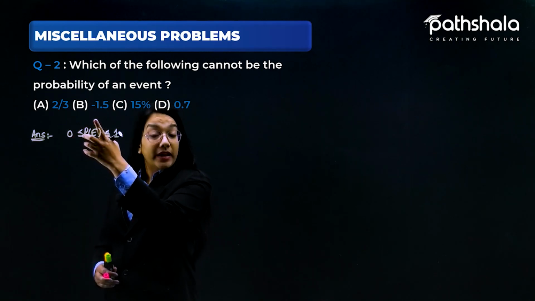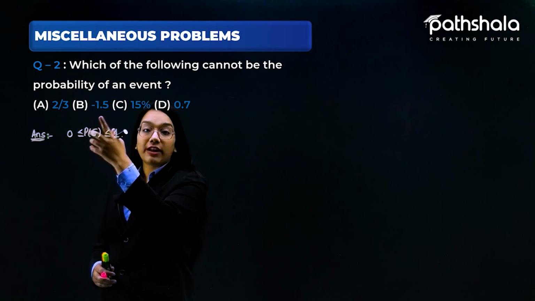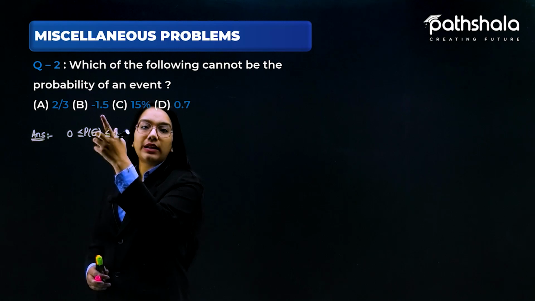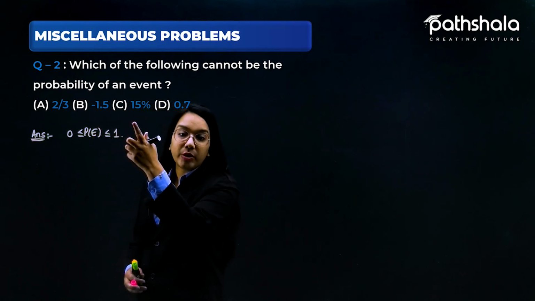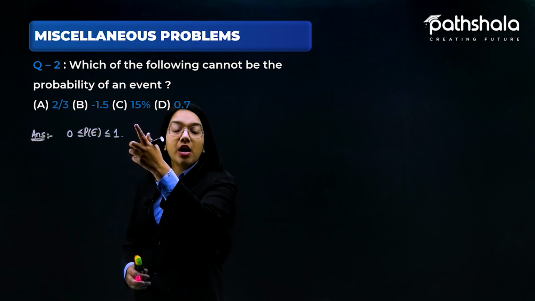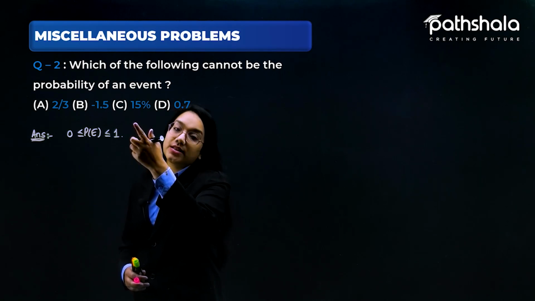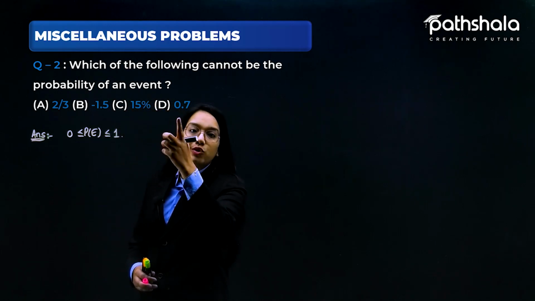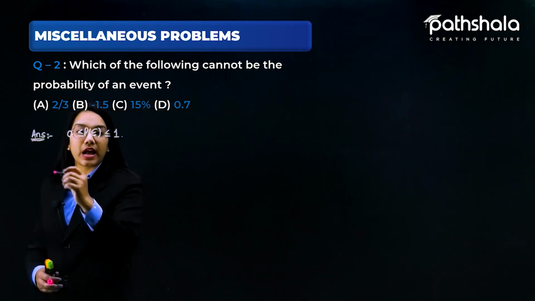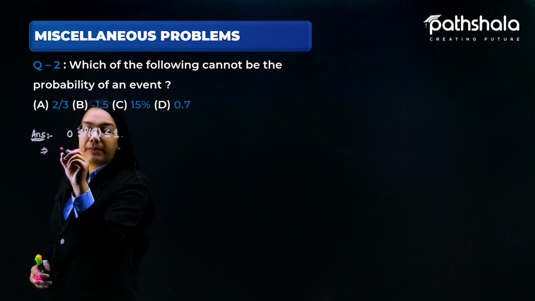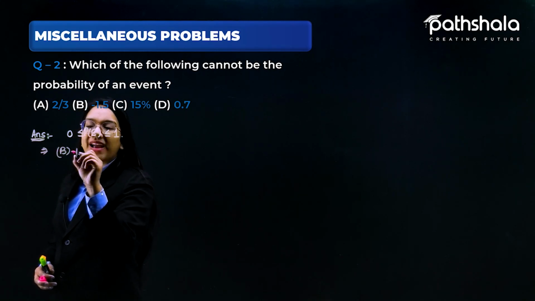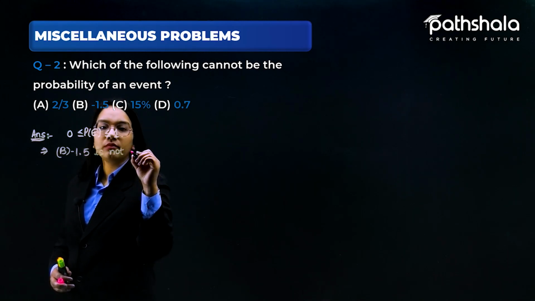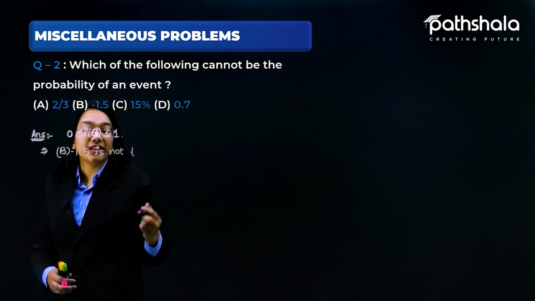If we are talking about minus 1.5, so definitely this is not the probability of an event. Why so? Because it is not lying in between 0 and 1. And 15% means 15 by 100, which is nothing but 0.15, and hence this is again a probability of an event which is lying between 0 and 1, and further this is also lying in between 0 and 1. So it implies that the B part, which is minus 1.5,